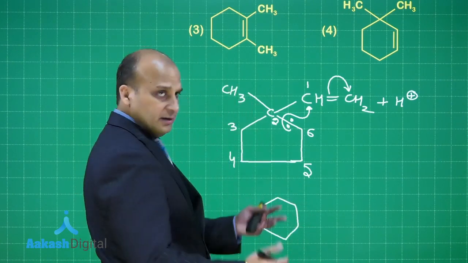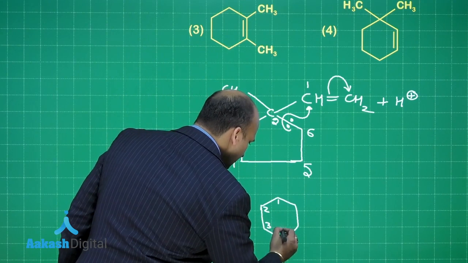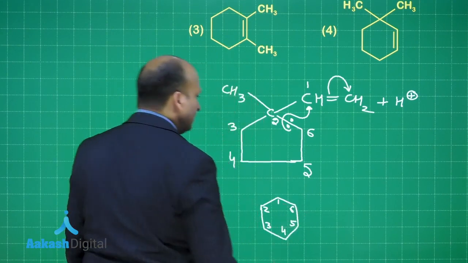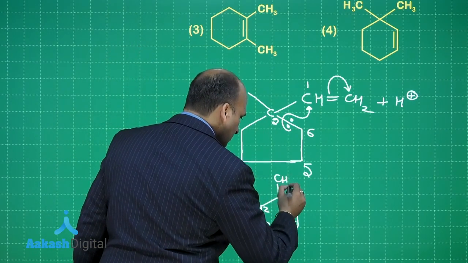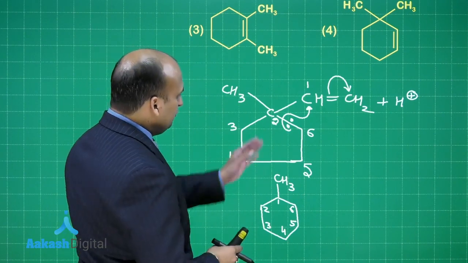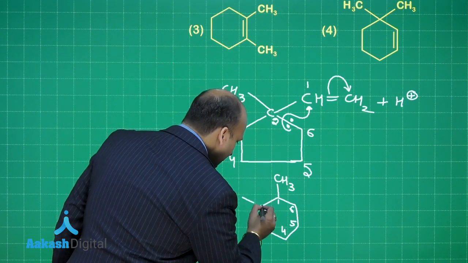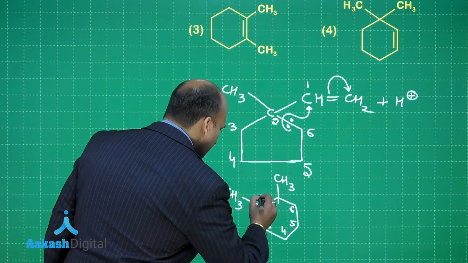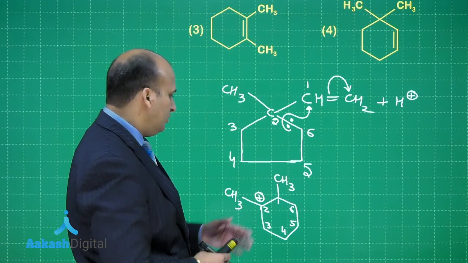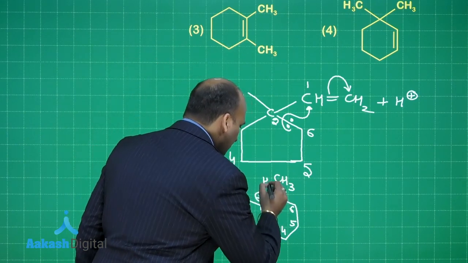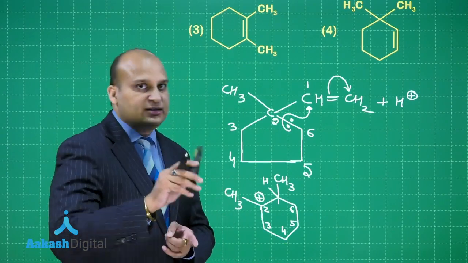Let's do the numbering. I'll start from here: this is 1, this is 2, this is 3, this is 4, this is 5, and this is 6. Now tell me, what is bonded to the first one? You have one CH3. Now you are removing the electrons from the second, so there should be a positive charge on the second. Yes, there is a positive charge, but at the same time there is a CH3 also bonded to the second. Now it's very simple. You have to eliminate one hydrogen on carbon number 1, and you are going to get a more substituted alkene by Saytzeff's rule.